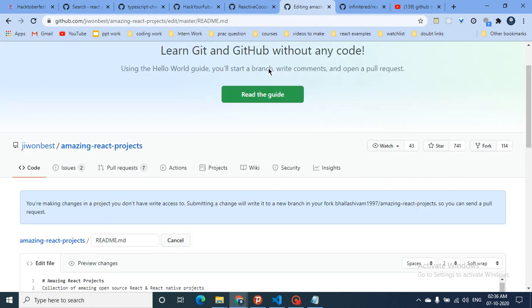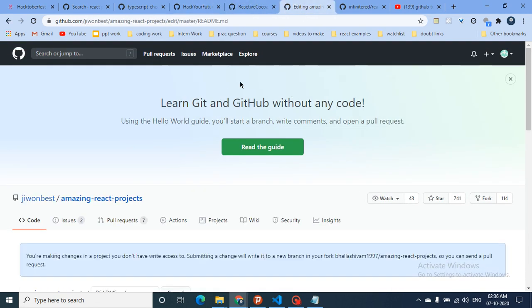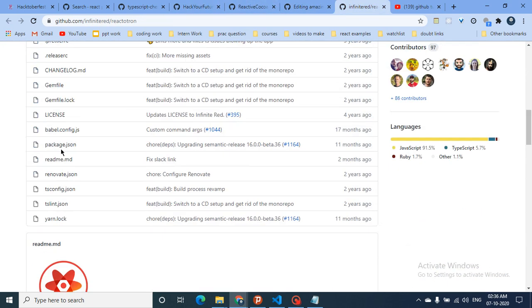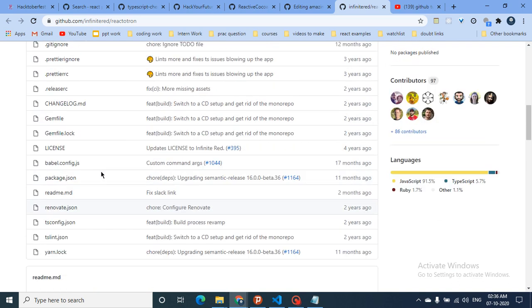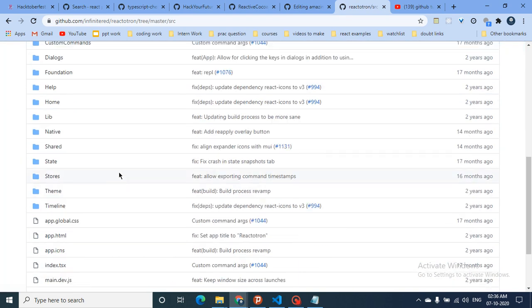So now, how you can start, or if you don't want to contribute in just the readme, you have to contribute in the code. This person has a very good React project. I don't know how he has made this, so we're gonna go to his source. Source stores all the code.